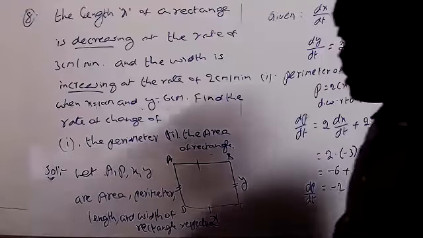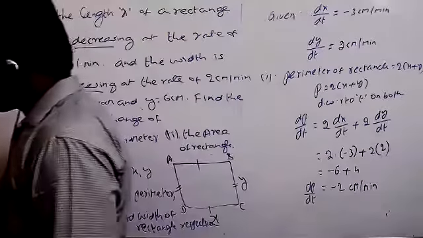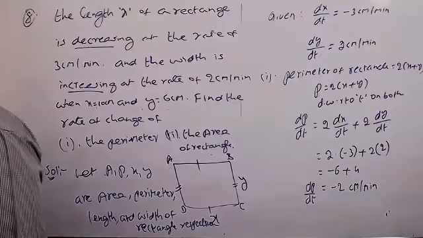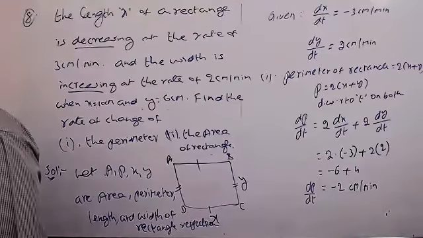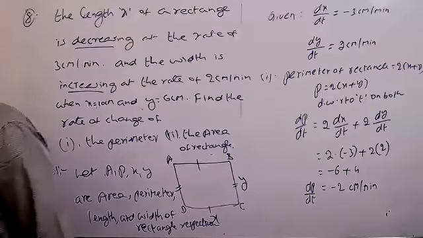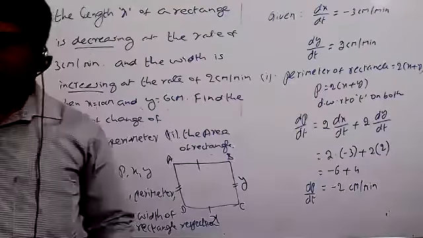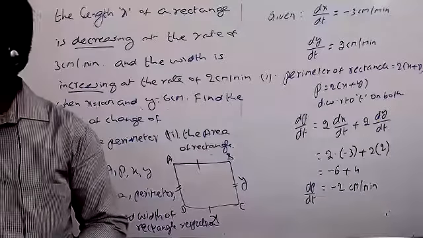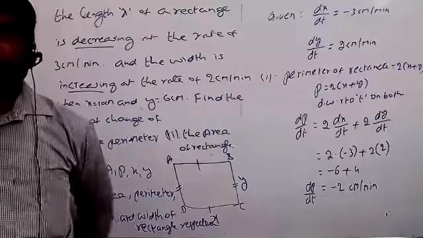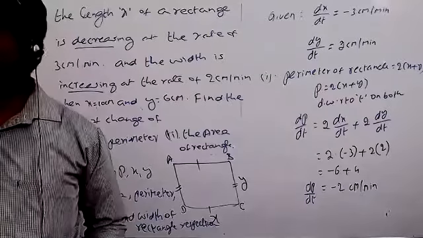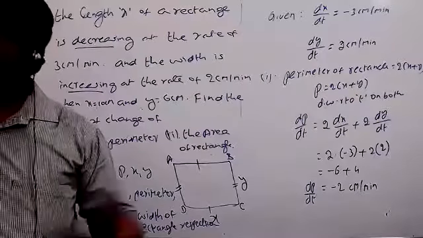But we got a negative value. Then what are you saying, will it be increasing or decreasing? dp by dt equal to we got minus 2. Then what are you saying? The perimeter is decreasing or increasing? Decreasing, sir. Right, the same thing.